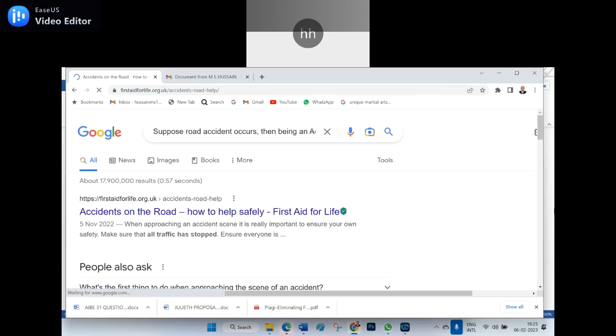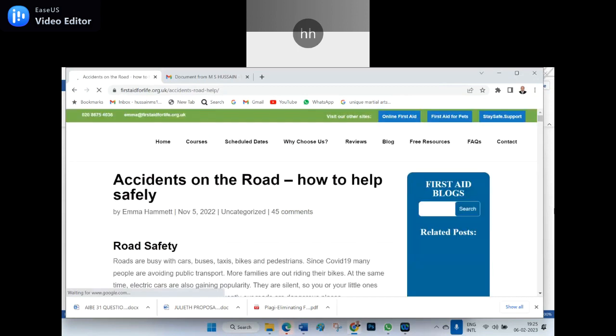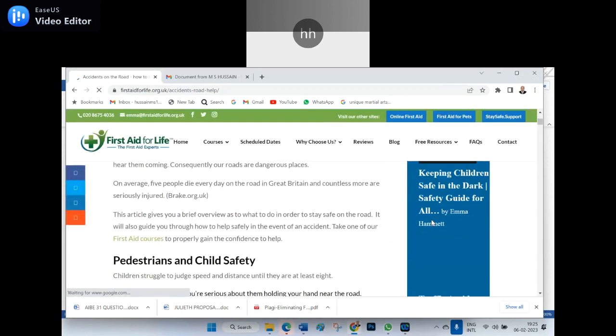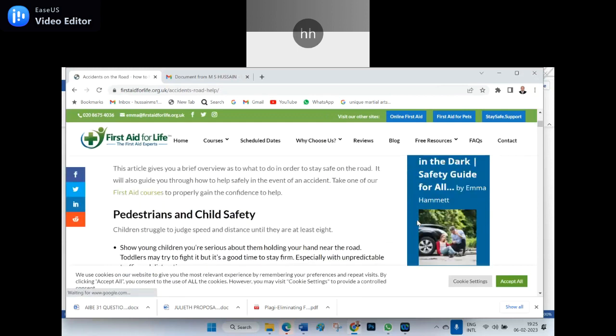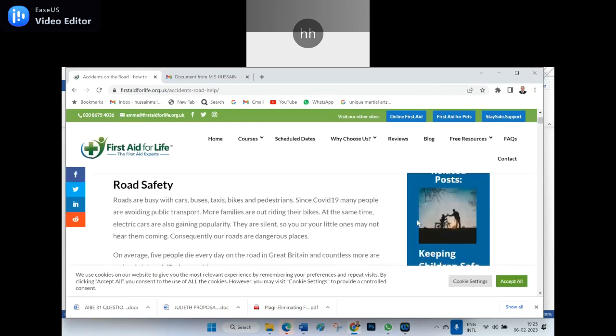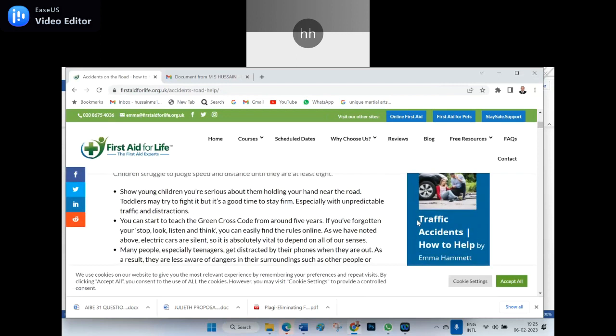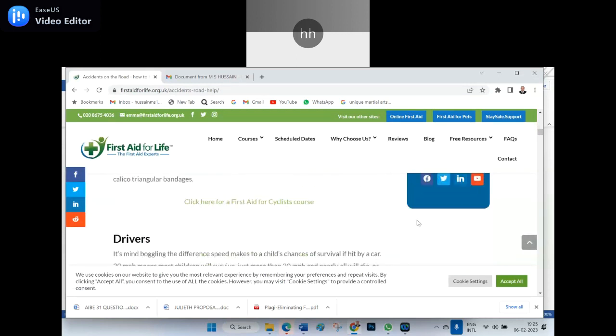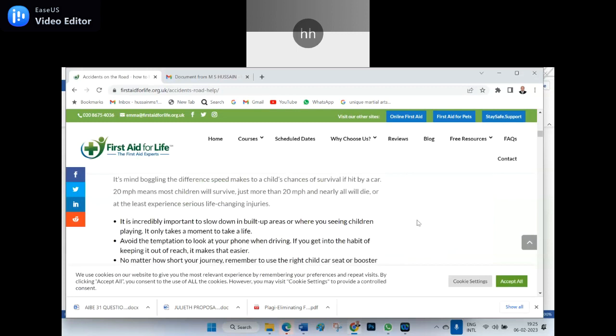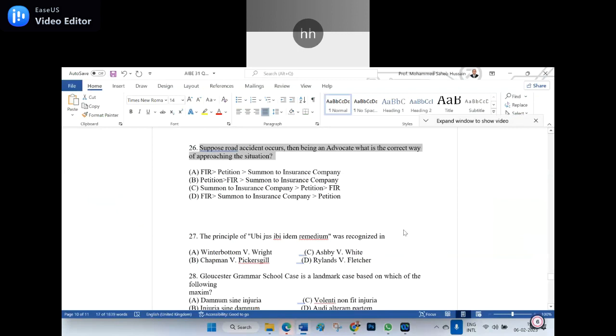First we have to make an application to the police station. Then we can write to road safety, child safety. Pedestrian safety, cyclist, drivers. No, let me check the question again first.